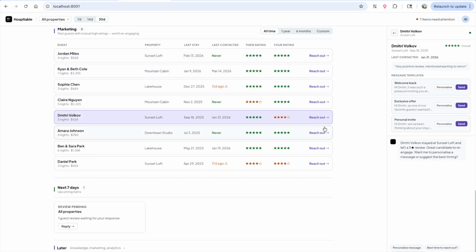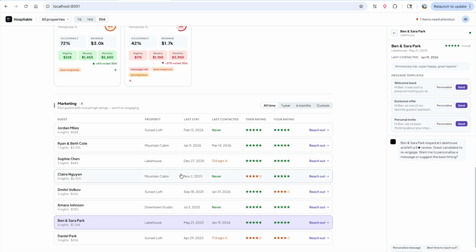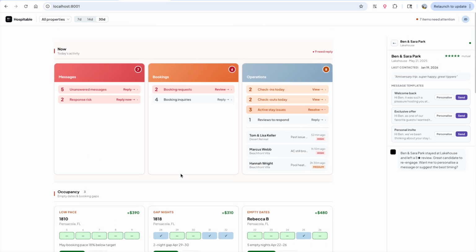It also has this added field, last contacted, that will require a local database. We want to make sure we don't bombard people with requests to stay with us again, because they will think we're spamming them. No one likes spam. That doesn't lead to anything good. But I think this is a quick and easy way to approach our customers as well.